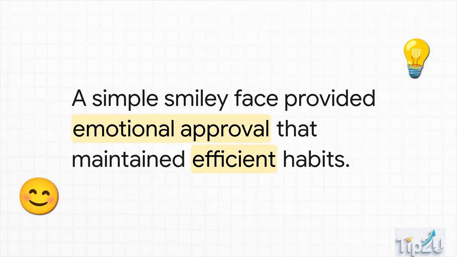In a famous neighborhood energy experiment, homeowners were shown their energy usage right alongside the average usage of their neighbors. Now, people using too much power immediately reduced their consumption to fit in with the group. Perfect, right? But there was a massive risk. What about the people who were already using very little power? Would they start using more just to match the average? To stop that from happening, researchers added a simple little smiley face icon on the bills of the highly efficient households. That tiny bit of visual, emotional approval was all it took to make them maintain their efficient habits. That is positive conformity in action.